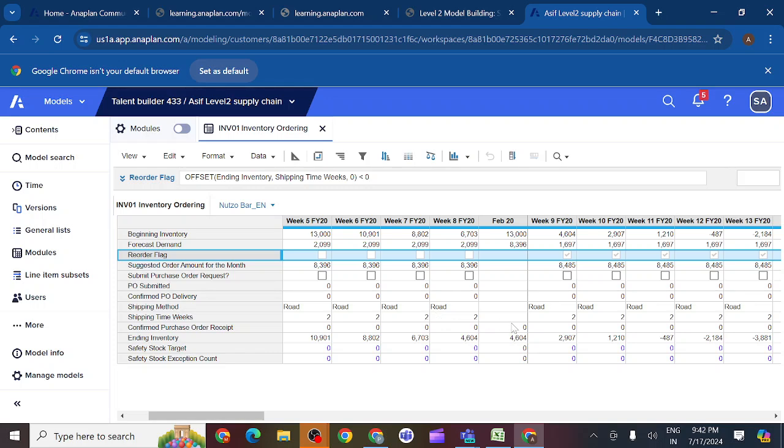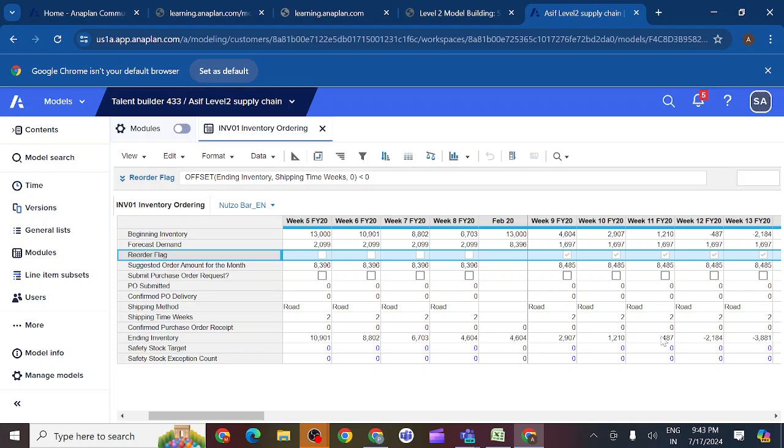Is it clear? Why you are getting true here: last time we used the offset. We are checking our source line item, ending inventory, plus 2. Plus 2 is nothing but the shipping time in weeks, which is 2, this one. What happens is it checks 2 weeks in advance. Here it is below 0, that is the reason I am giving true before 2 weeks only. Plus means it will check each and every time 2 weeks in advance, the future time. Is it clear, Irfan? What is happening here?